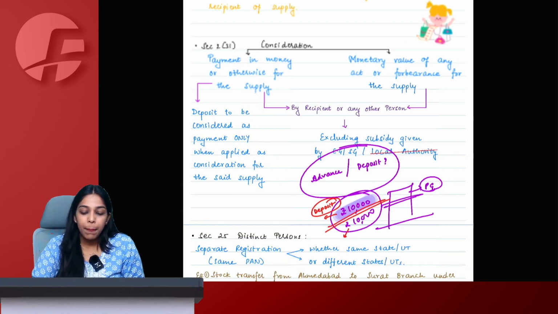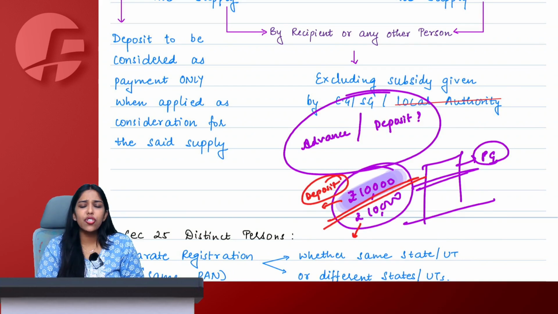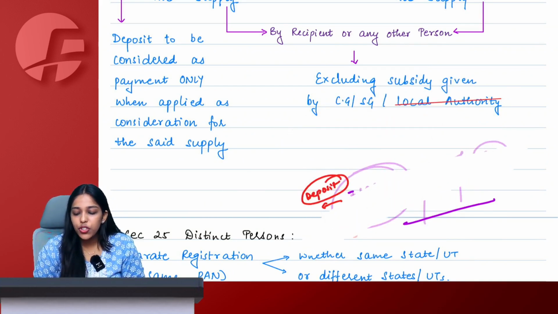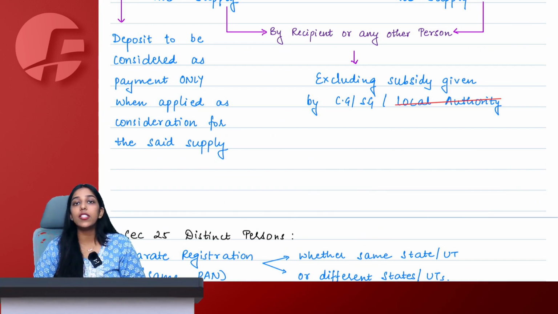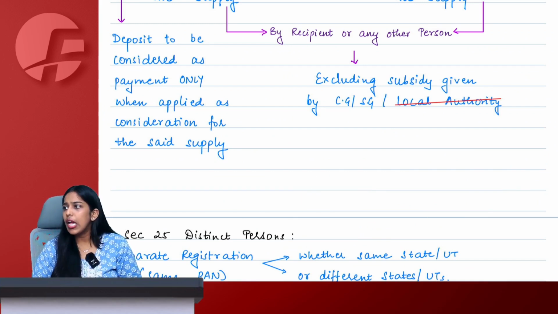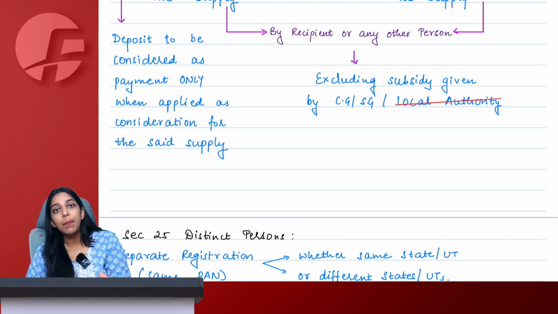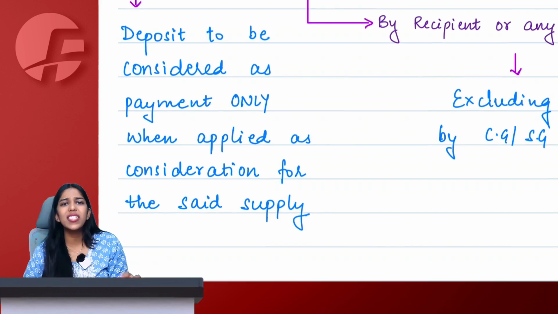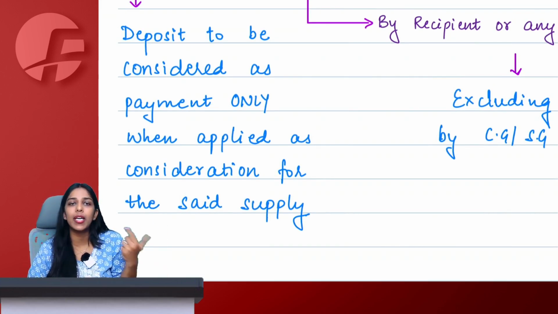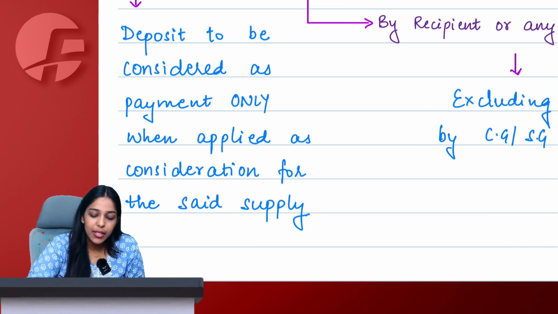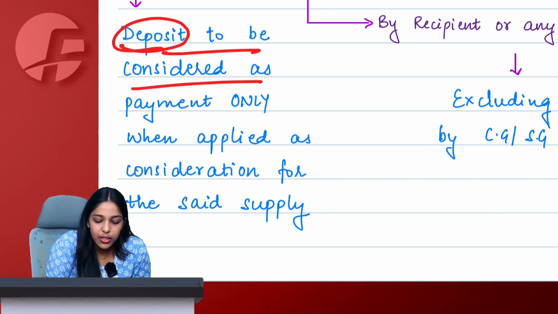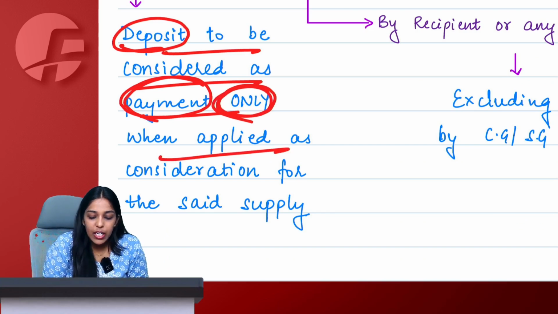So now tell me, ideally GST should apply on what? Deposit or advance? Ideally, according to you, what should be considered as a consideration? Advance or a deposit? Very simple, advance, ma'am, because advance is what we are actually paying for goods or services. Deposit is just a transaction in money. I am giving him money, he will again return that money back to me, and money is not goods or service. So simply they are saying that you have to consider deposit as payment only if it is applied.